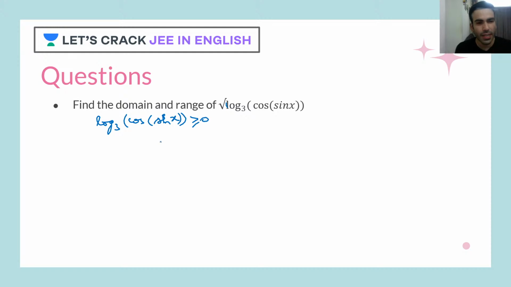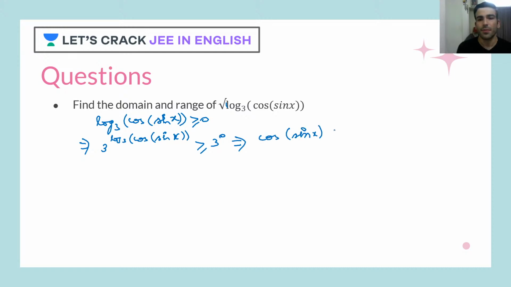That means if I take 3 as a base, using basic log properties, cos of sin x is greater than or equal to 3 raised to 0. This becomes 1, so eventually I'll get cos of sin x greater than or equal to 1.